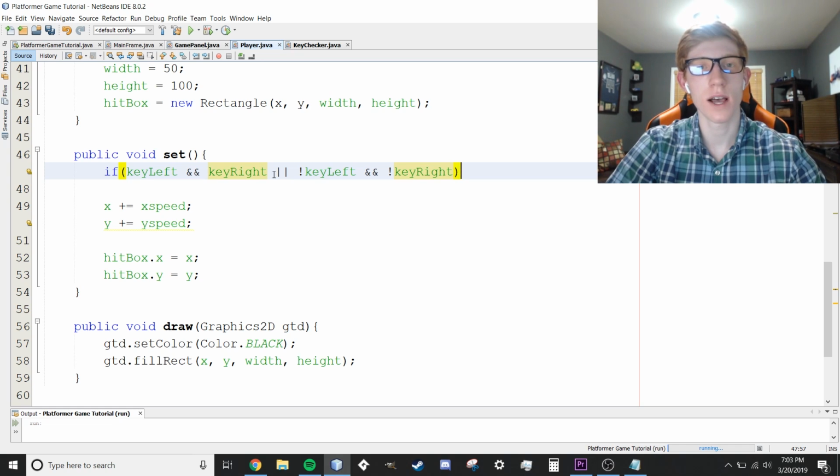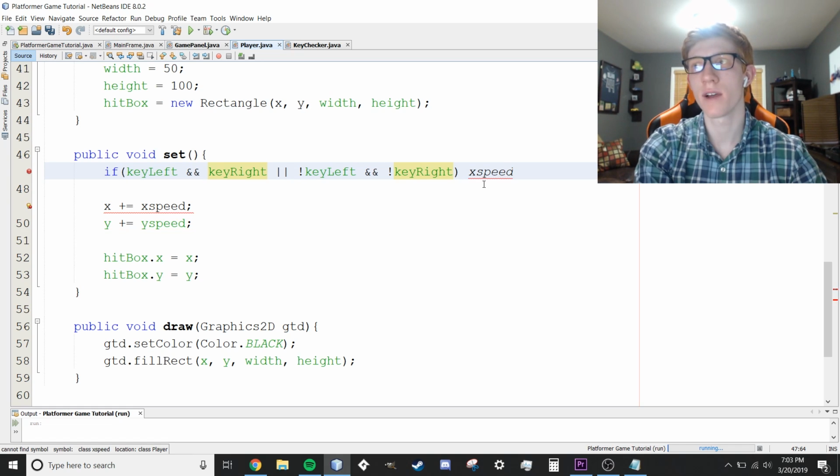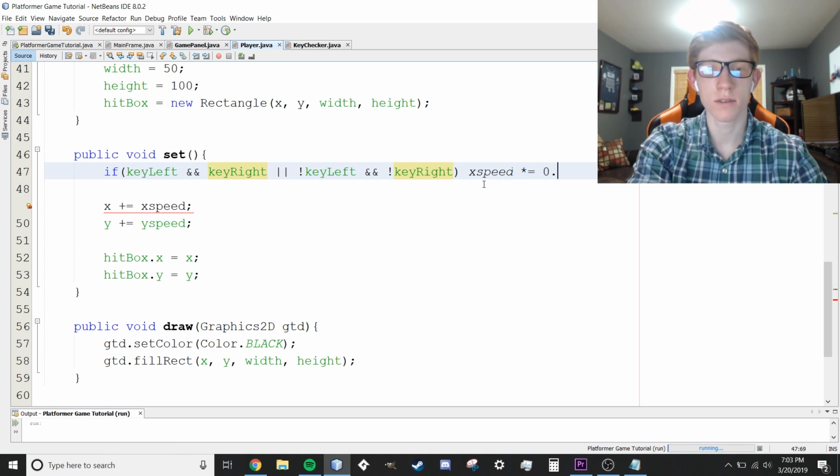So if we're pressing the left key and the right key, or we're not pressing any keys at all, then we don't want to move, but we do want to decrease our speed, because our player is going to speed up and slow down rather than just moving one frame per button. This just makes it a little bit more smooth. I'll show you guys that in a little bit. We're going to say x speed times equals 0.8, which seems like it's still pretty large. Remember, this is running 30 or 60 times per second, so it's going to get down pretty fast. So 0.8 is a pretty good number. That's just going to slowly decrease it.